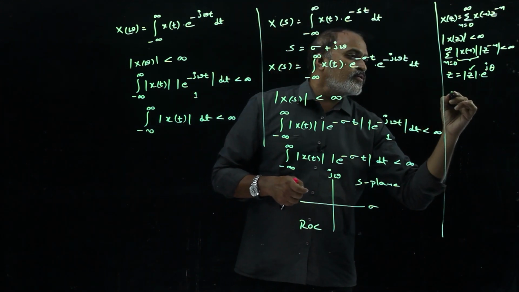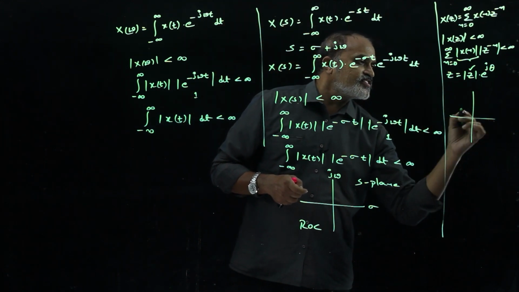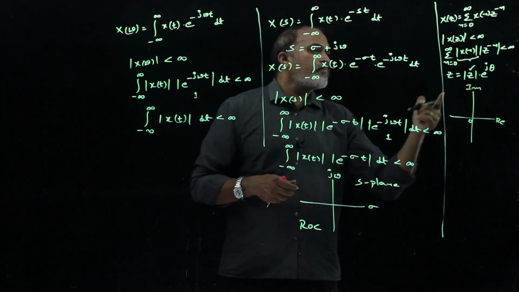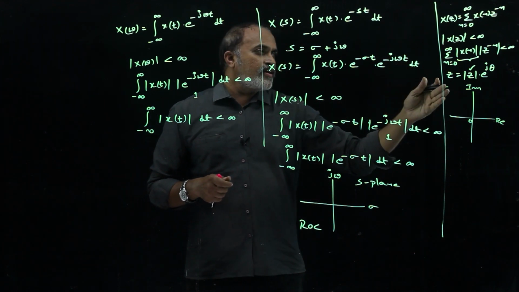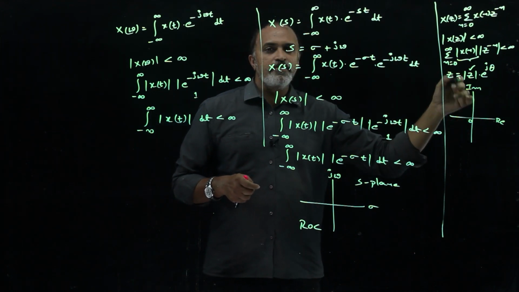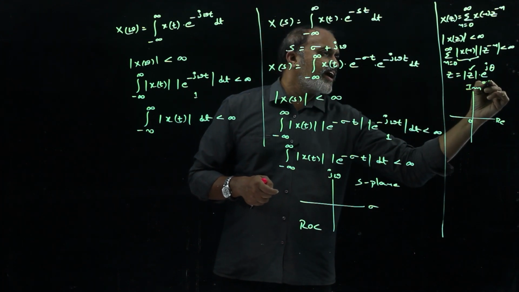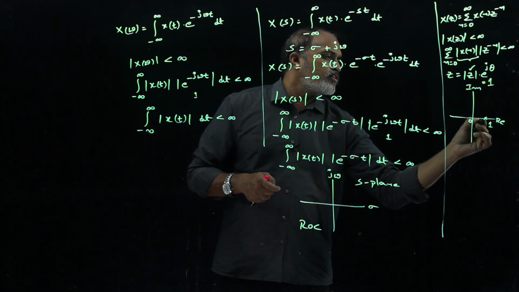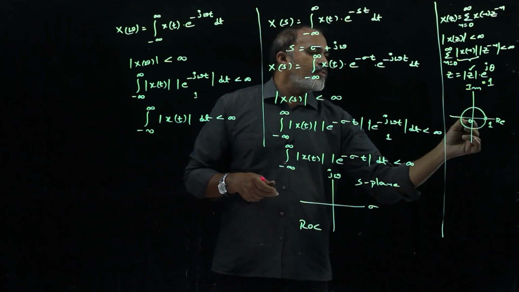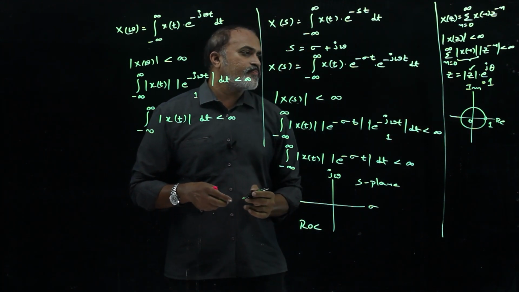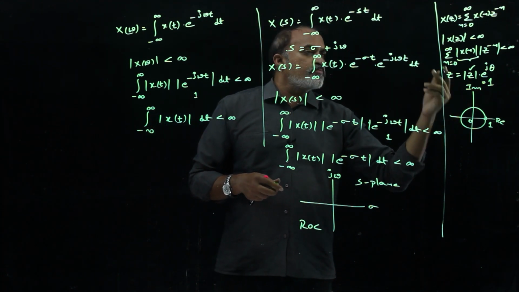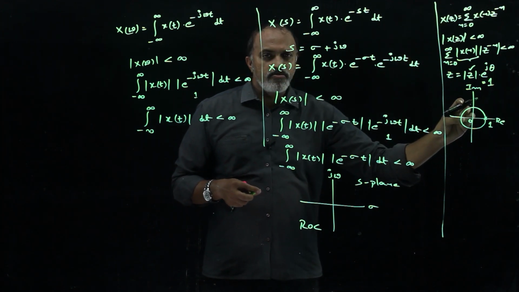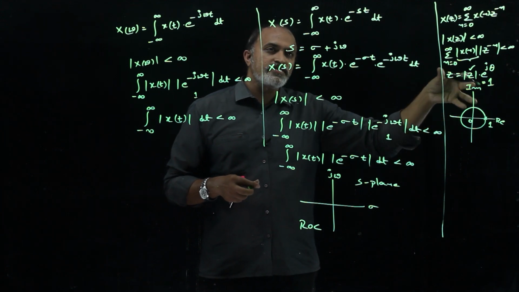So here also, in the z plane, this is the real axis and this is the imaginary axis. Magnitude of z means that it will have the real part as well as the imaginary part. If the magnitude of z is equal to 1, then we can mark the 1 here, and we will draw a circle by making 1 its radius. So based on the value of z and the condition of the region of convergence, we can say it will exist within the unit circle, on the unit circle, or outside the unit circle.